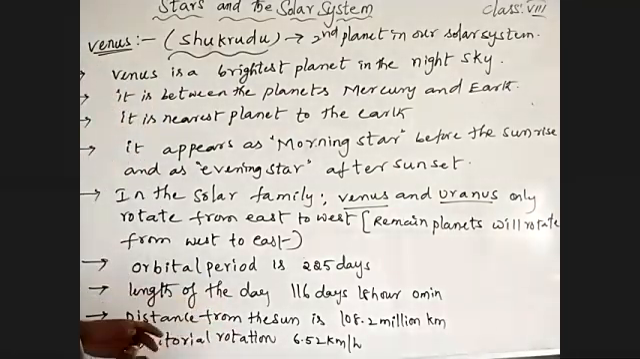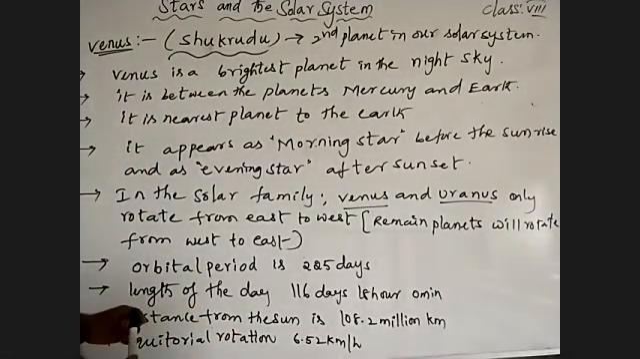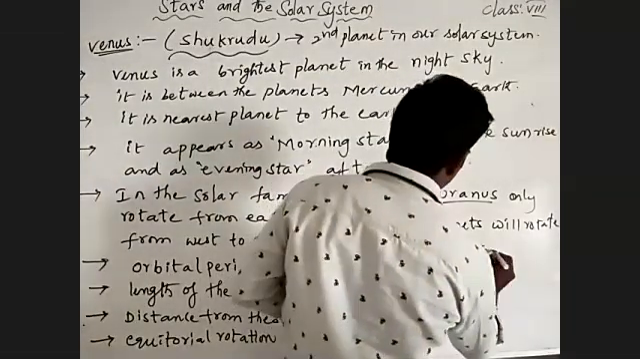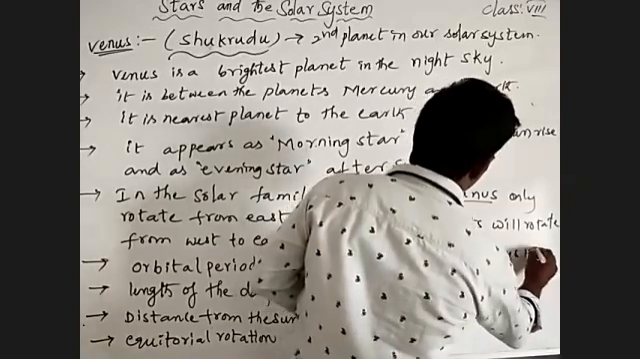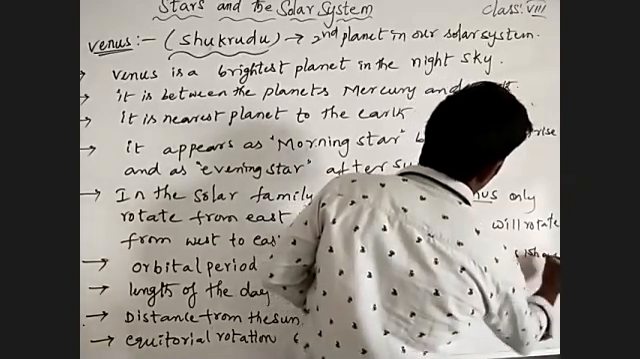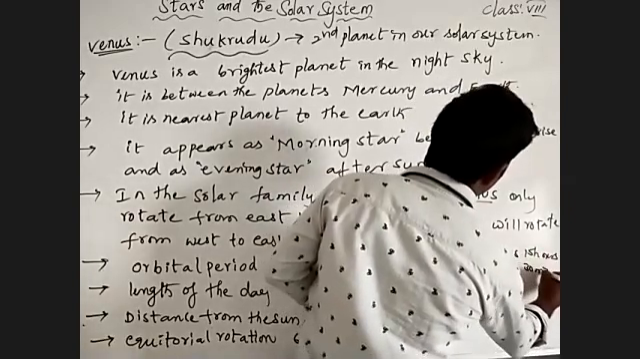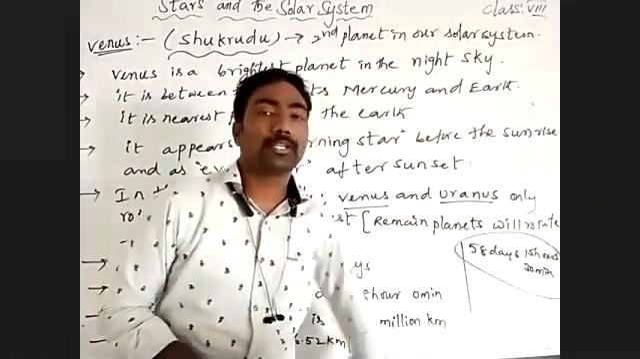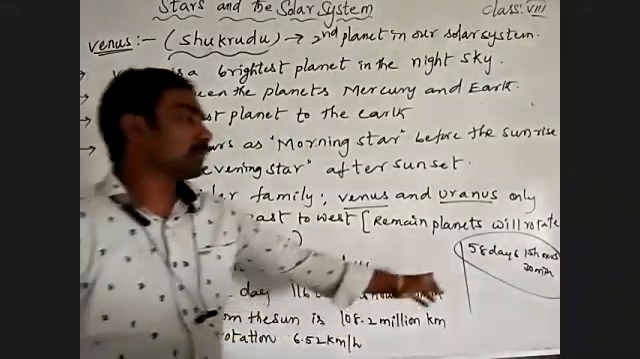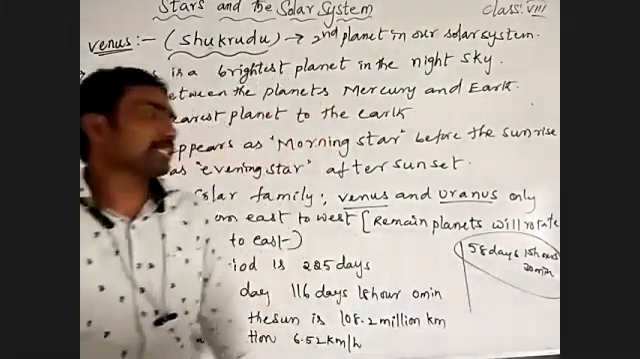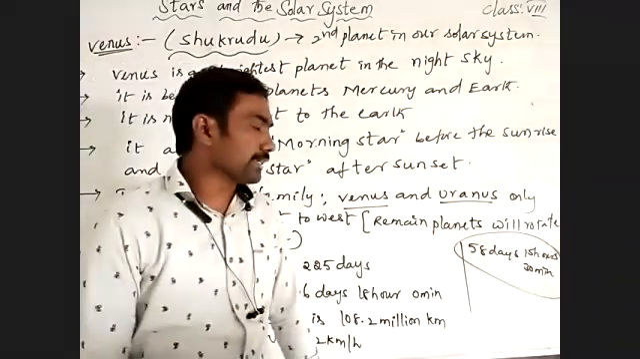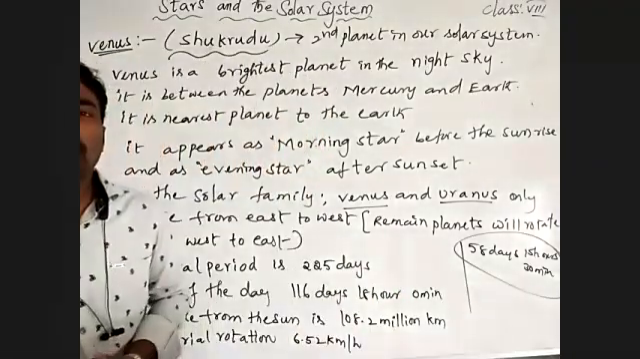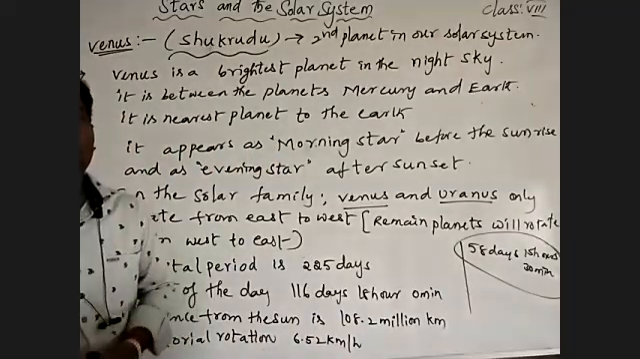On Mercury, the length of the day is 58 days, 15 and a half hours, which means 58 days, 15 hours, 30 minutes. So the rotation takes place at a lower speed.